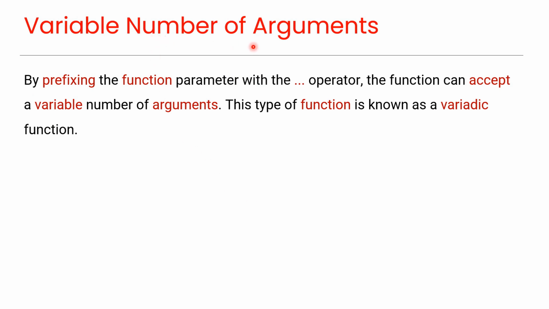Variable number of arguments. By prefixing the function parameter with the splat operator, the function can accept a variable number of arguments. This type of function is known as a variadic function. Now we'll look at an example.